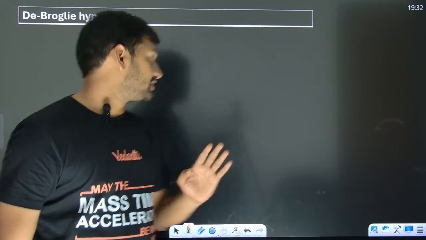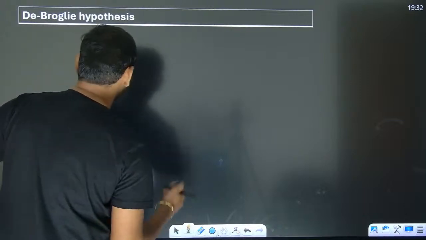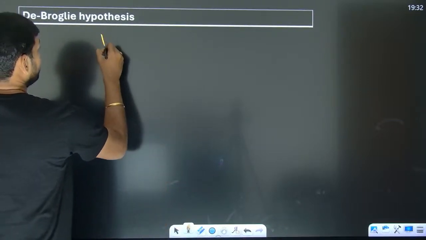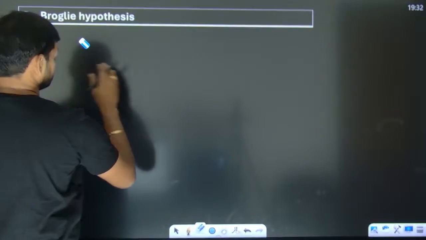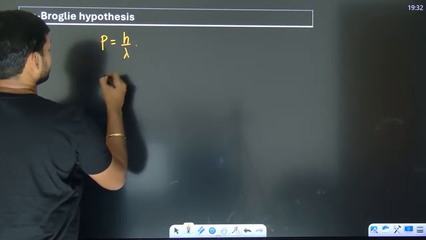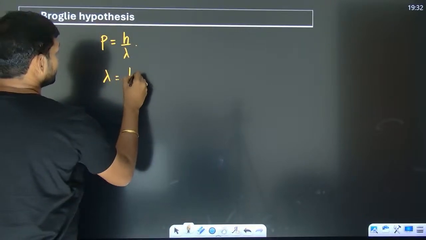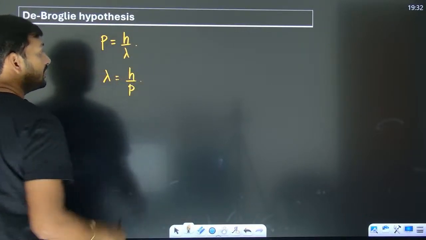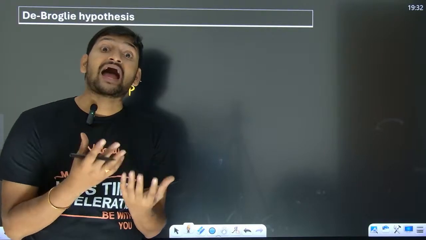Then he said, okay, wavelength. Momentum of photon is given by h by lambda. So let us take lambda to this side, and then the wavelength of the photon is going to be given by h by p. So if it is matter, then the momentum of matter we know.